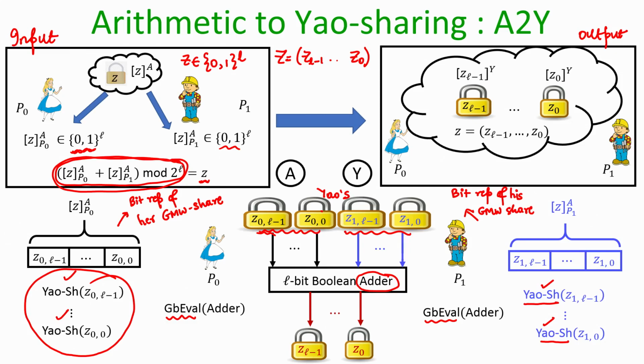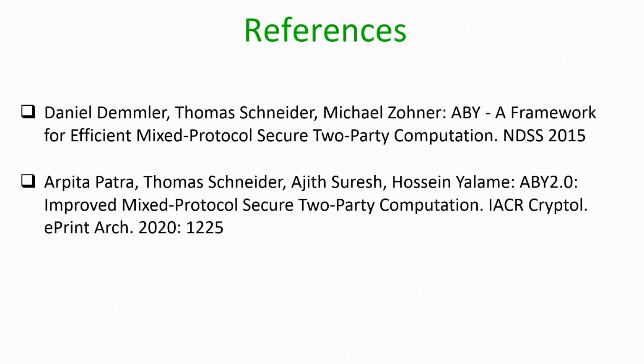So, the conversion protocol here is: Alice secret shares the bits of her GMW share, Bob secret shares the bits of his GMW share, and then together they evaluate this L bit Boolean adder in the Yao domain and obtain the output of the adder circuit in the Yao secret sharing representation. That is how we can do the arithmetic to Yao conversion.